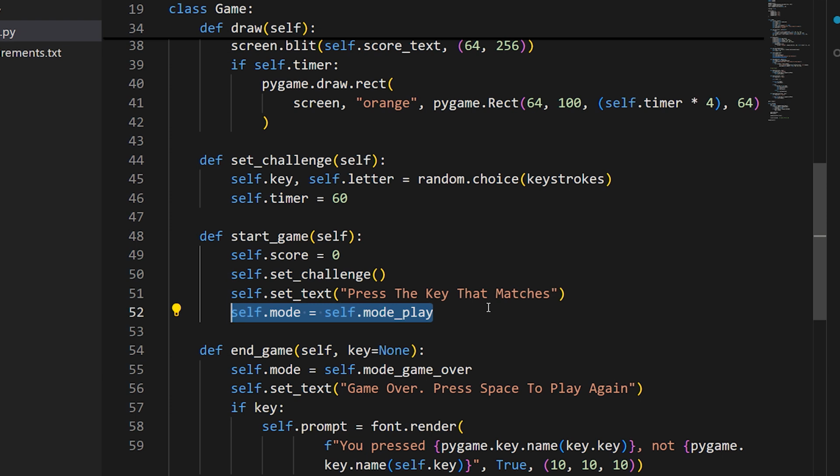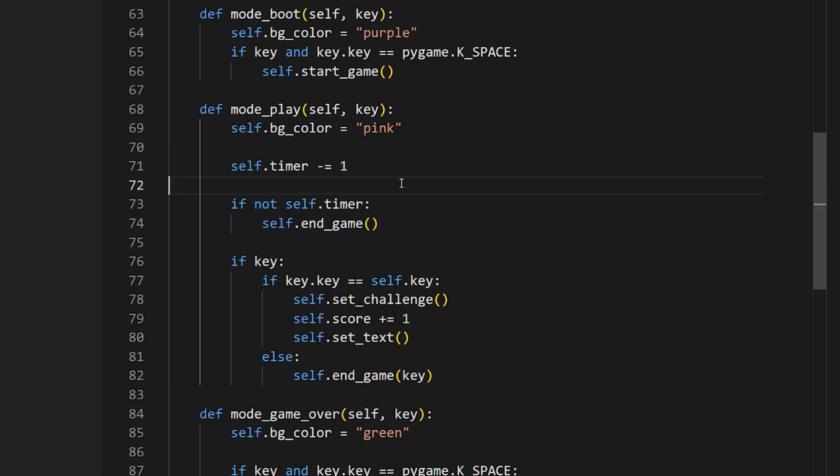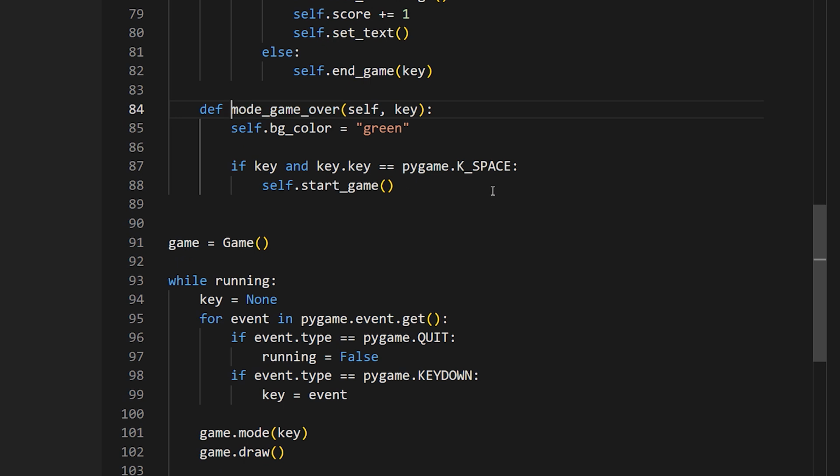From then on, mode play is what gets run on each turn of the event loop. And this contains our main game logic, processing the inputs and making sure that we don't have an end of game condition. And if anything does end our game, we run the end game method, again a one-time function, to display the game over message and to switch modes once again. And then finally, the game over mode just sits there and waits for you to press the spacebar. And once that happens, it starts a new game and it switches us back to mode play.